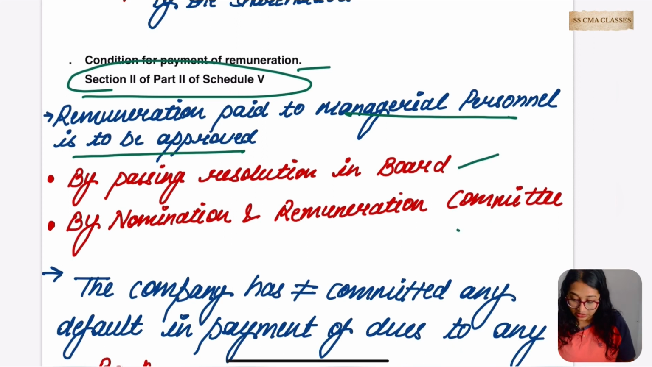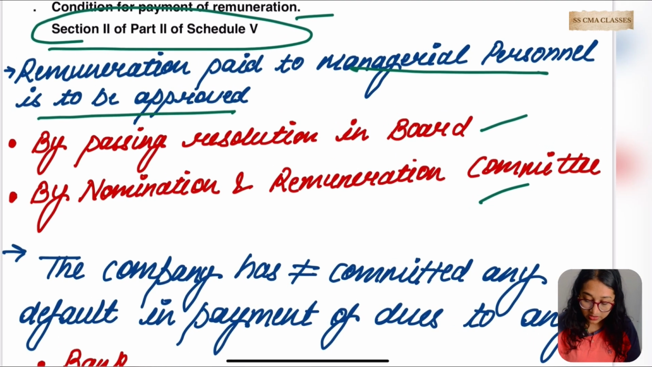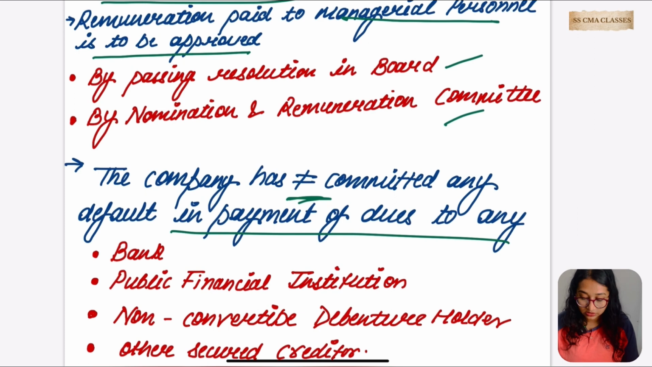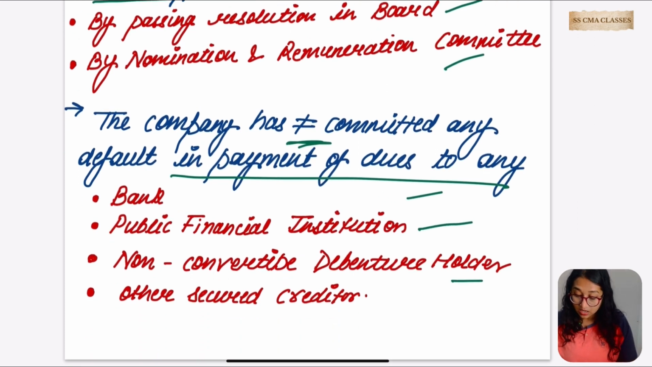Then by the nomination and remuneration committee. Do you remember what this is? We already read this, right, in the very first chapter, है ना? In the very first chapter we have completed everything about the nomination remuneration committee. ठीक है, so remuneration is to be paid to whom? This managerial person is to be approved by the board first of all. Second, the nomination remuneration committee. ठीक है, the company has not committed any default in payment of dues to whom? Bank, public financial institution, non-convertible debenture holder or other secured creditor.